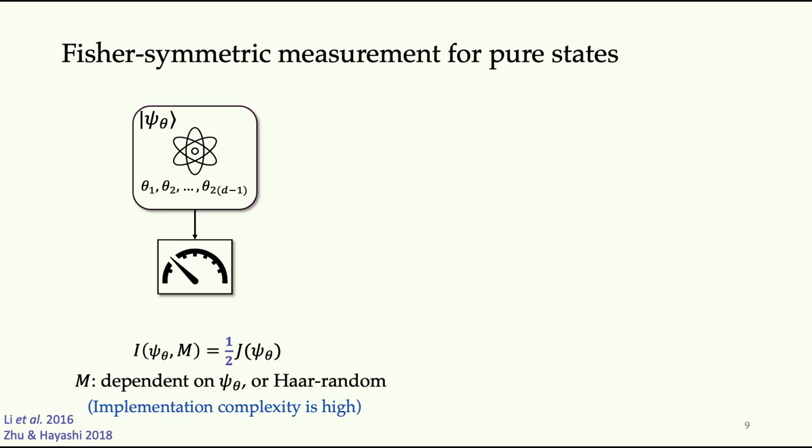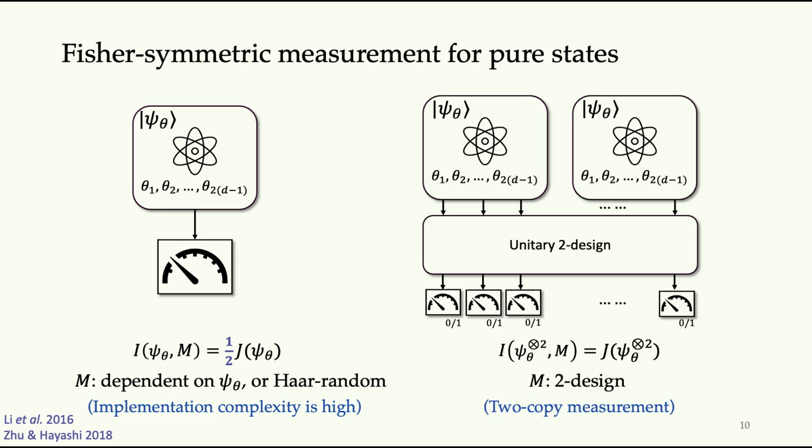A solution to overcome this implementation complexity is to introduce 2 copies of the quantum state. If you have 2 copies of a pure state and you do a joint unitary 2-design on the quantum state, you can actually achieve this saturability of the quantum Fisher information matrix. So in that case, if you just use a 2-design, the classical Fisher information matrix would be equal to the quantum Fisher information matrix. But again, it is not entirely ideal because you still need 2 copies of the quantum state, and you need to do a joint measurement on the entire system. So this work aimed to actually solve this problem.